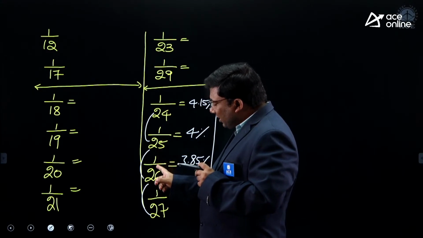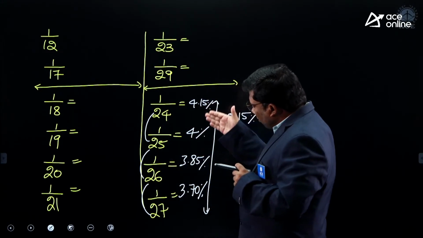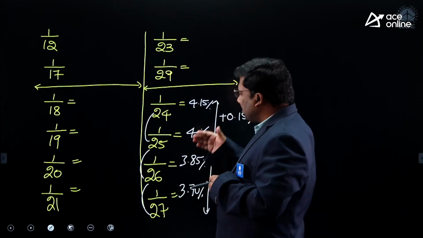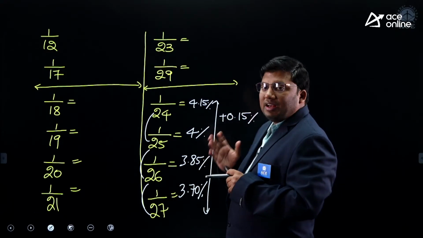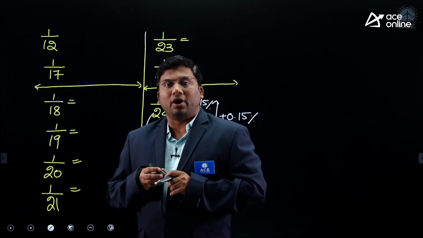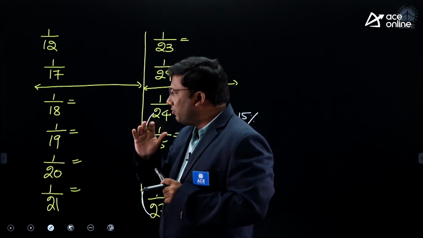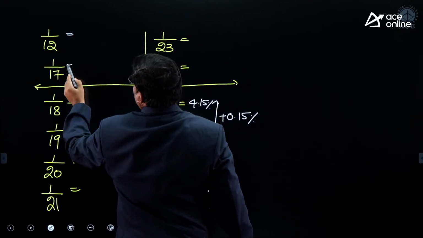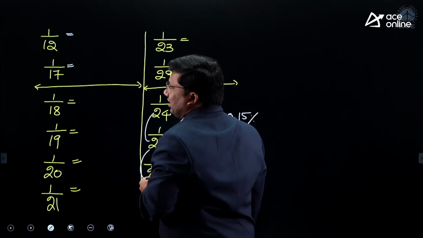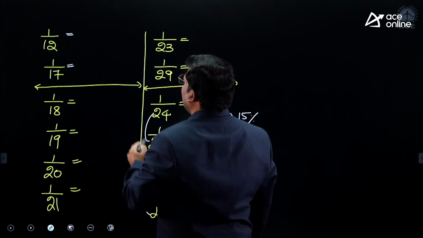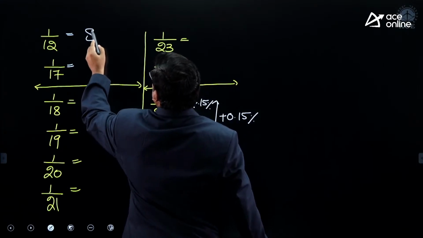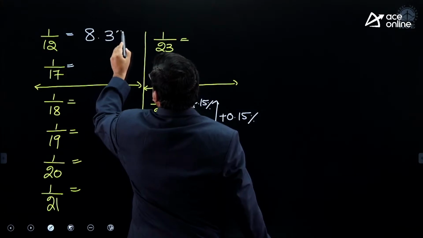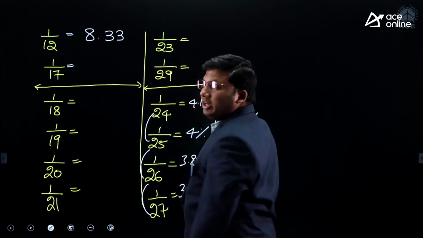24, 25, 26, 27 all go together with a deviation of 0.15%. I hope the idea is clear. Now, 12 and 17. See here: 12 goes how many times in 100? 8 times in 100. Add the digits in the denominator, 1 plus 2, 3. So 8.33.